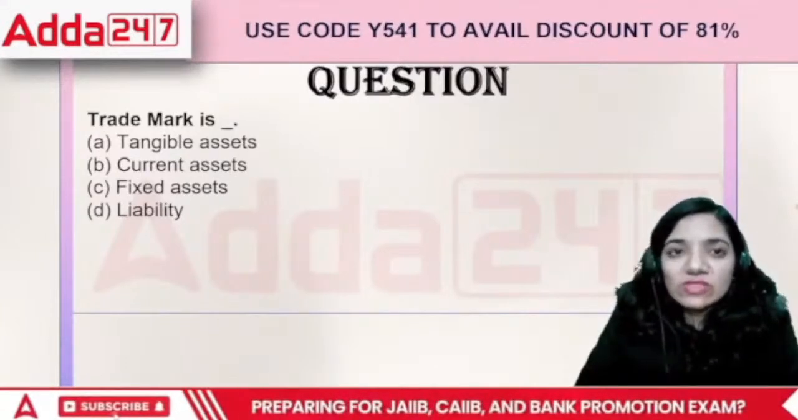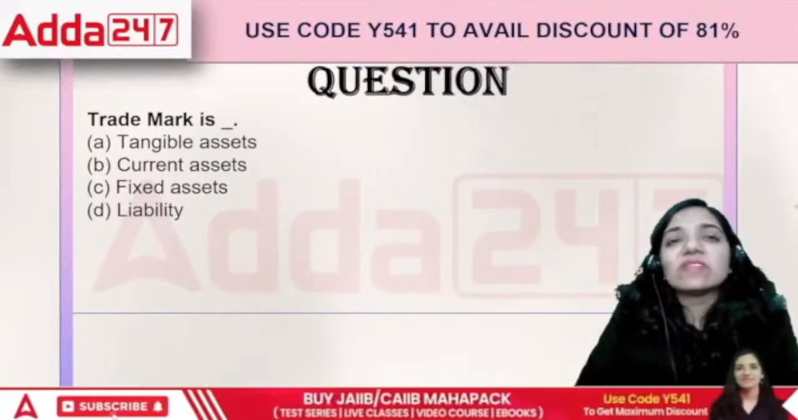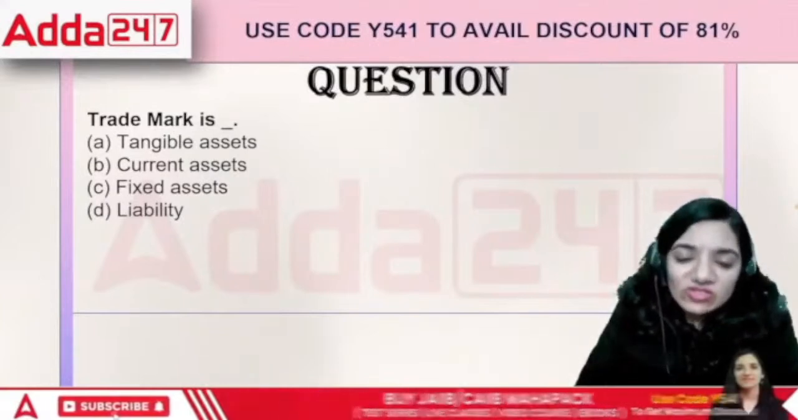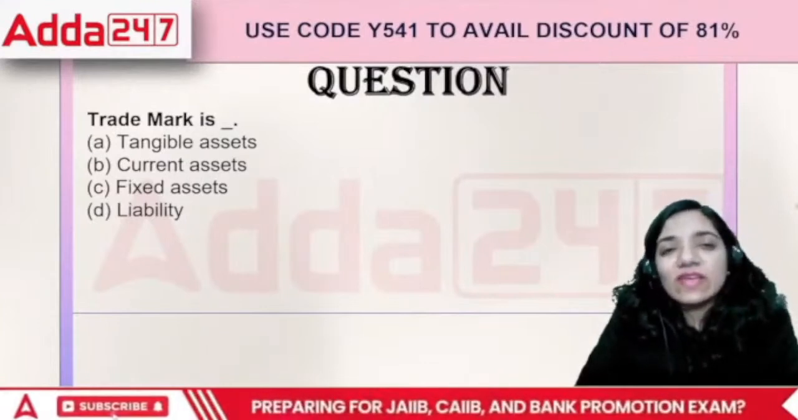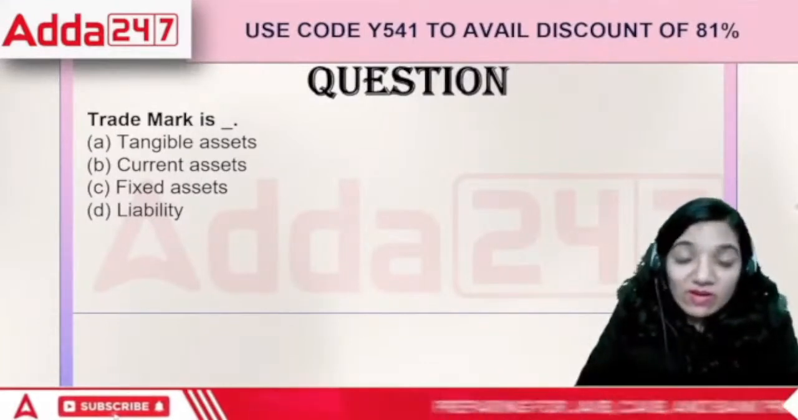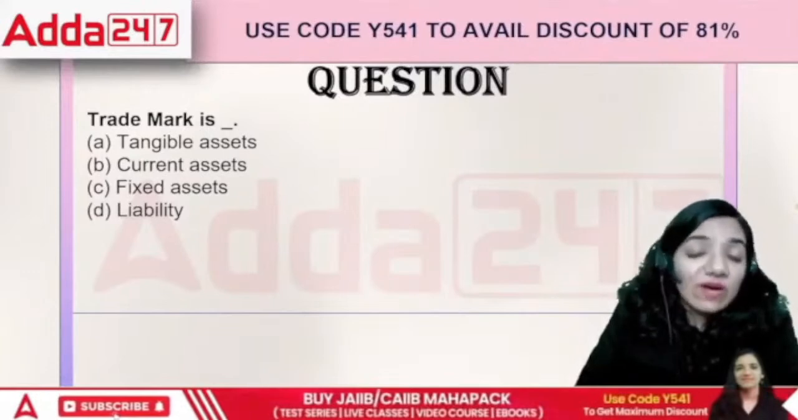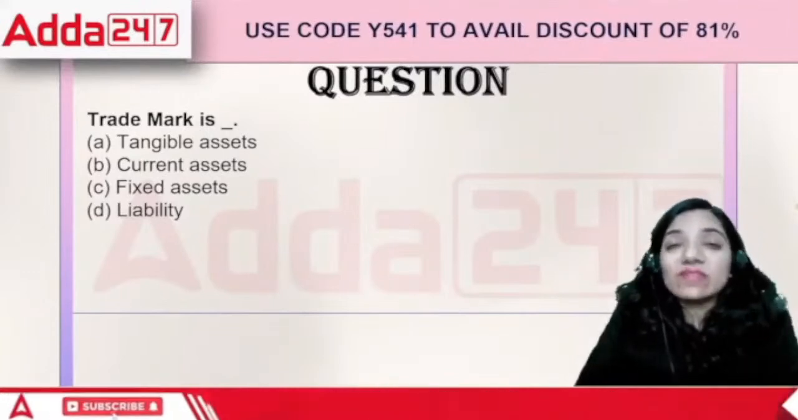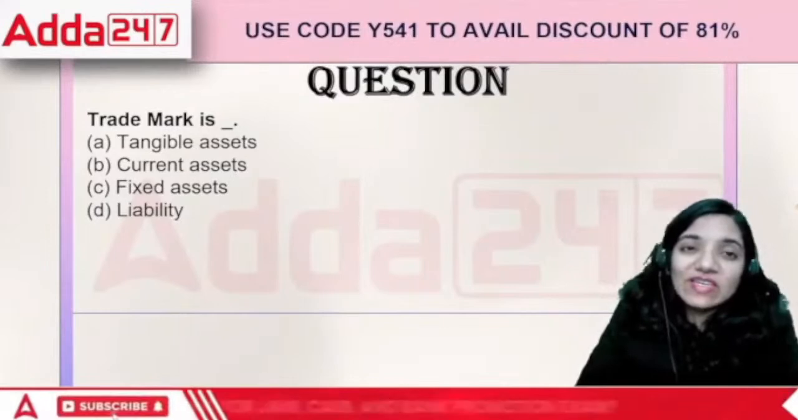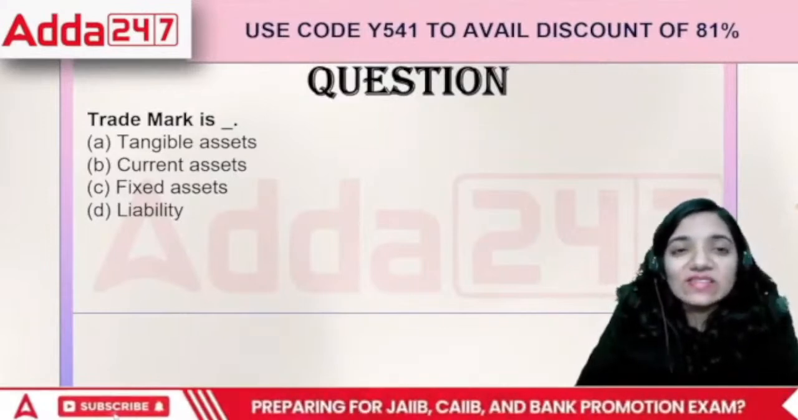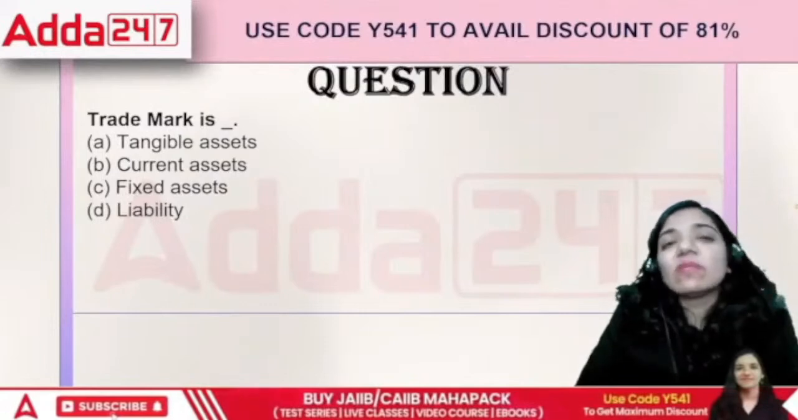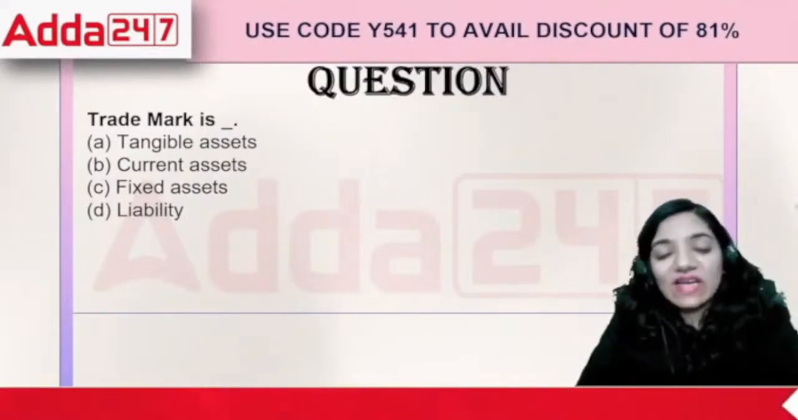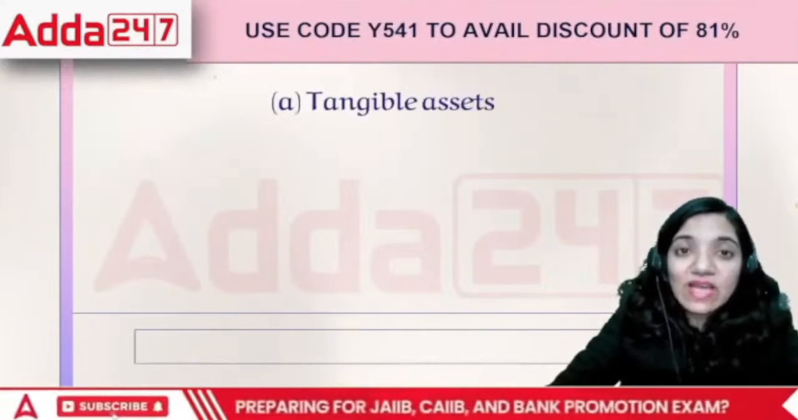When we talk about trademarks, it's basically a registered trademark. If I get myself registered in terms of a trademark, then nobody can use the trademark other than me. It's my personal identity in terms of my trading. So is it a tangible asset, a current asset, a fixed asset, or a liability? If I talk about a trademark, it's actually an intangible asset.